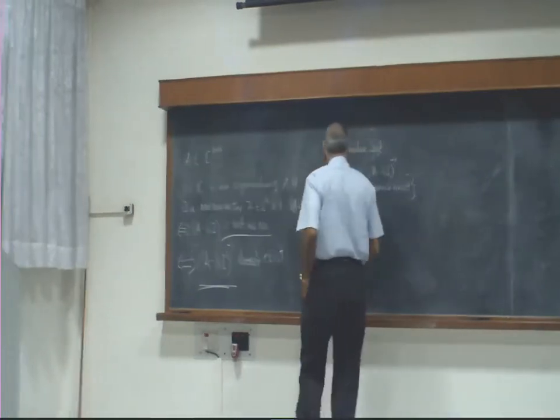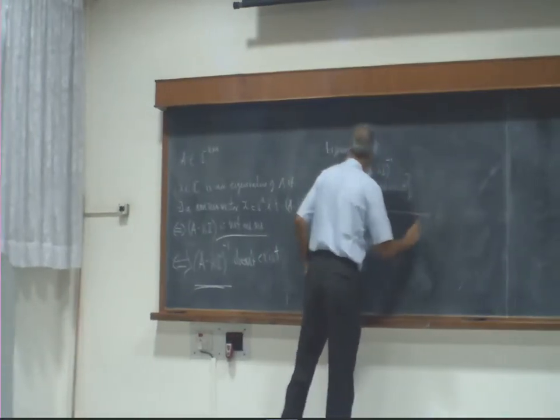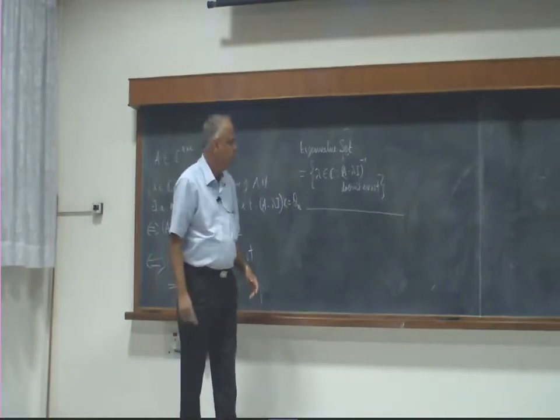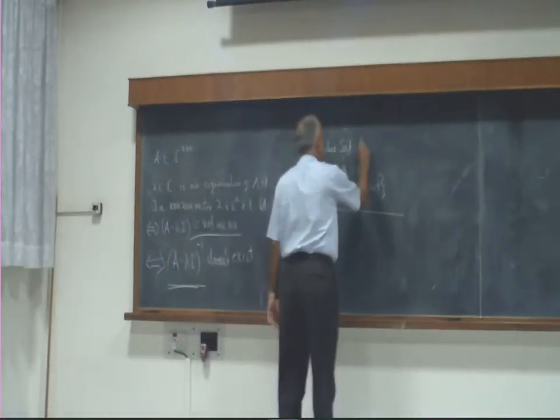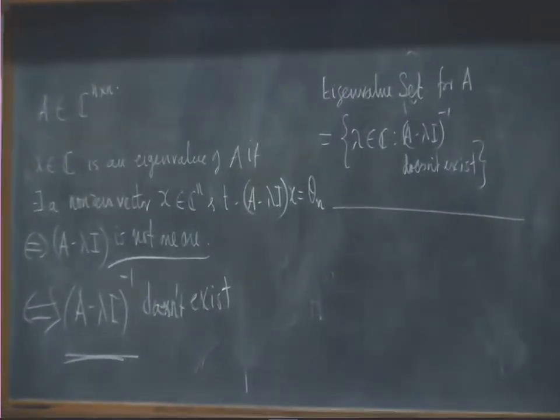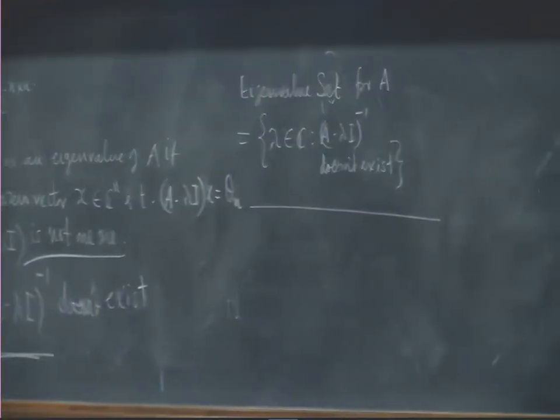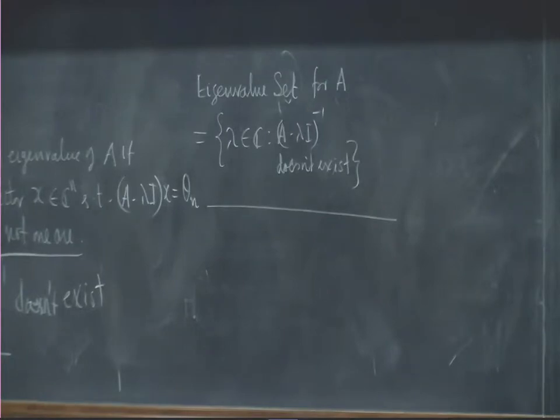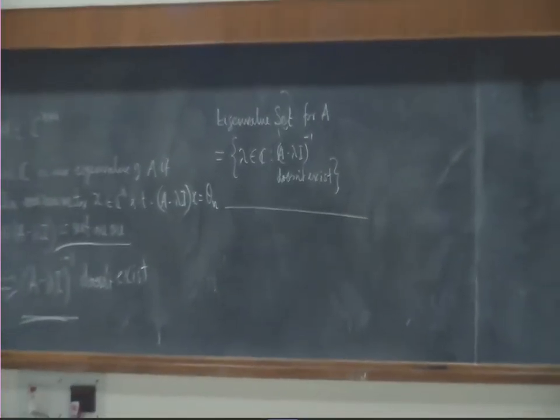Now, if you look at, for example, a matrix A in classical mechanics, where you introduce generalized coordinates, the kinetic energy is written as a quadratic form in the generalized coordinates.